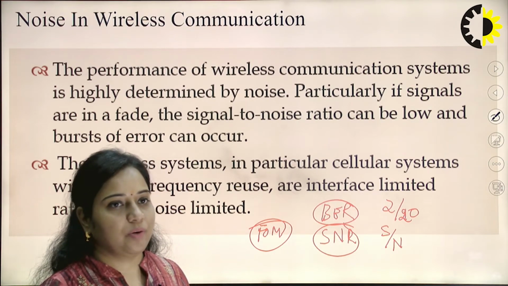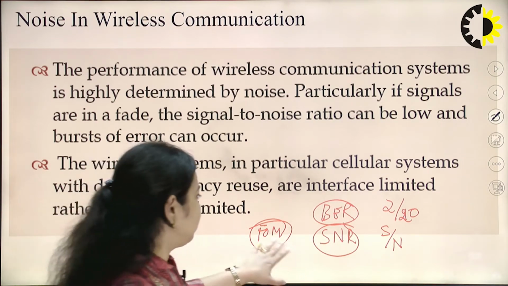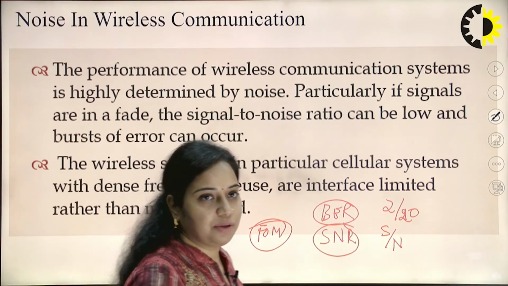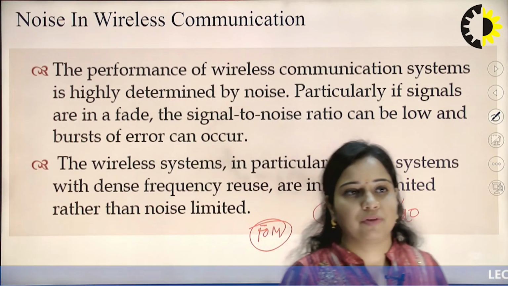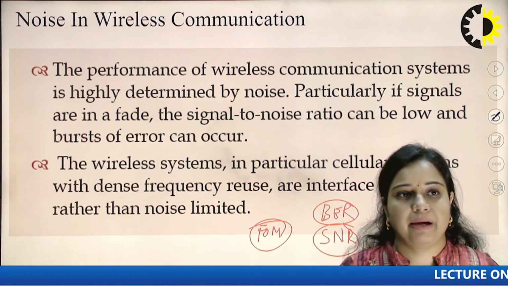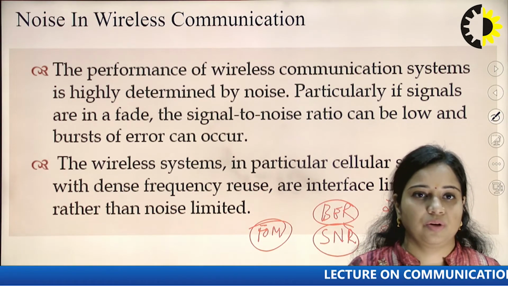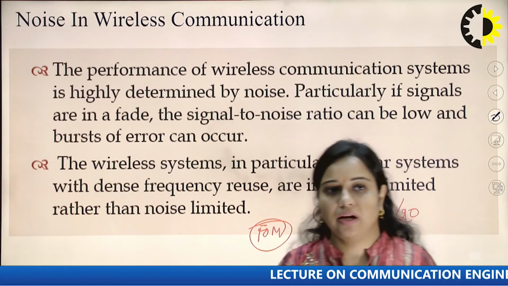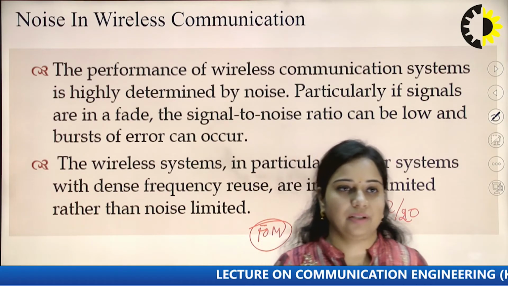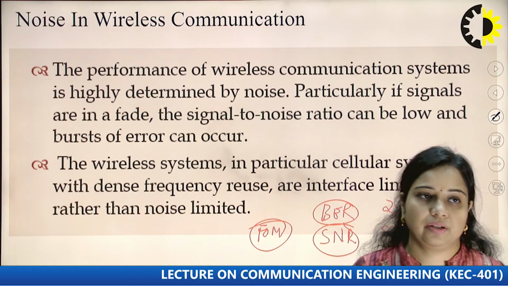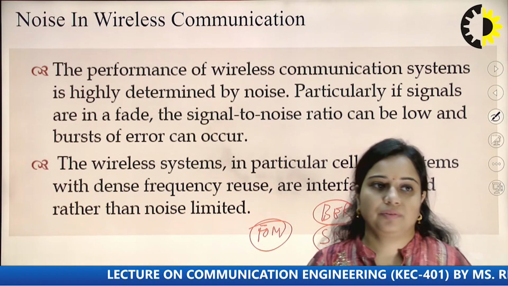Then from the ratio of this SNR we can find out this parameter, that is figure of merit. The inverse of figure of merit is a parameter that is known as noise figure. So, these two quantities are unitless quantities, and these are most important to calculate the performance of any kind of